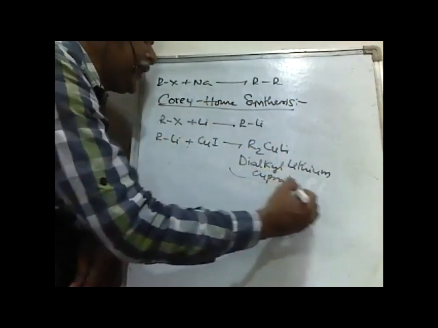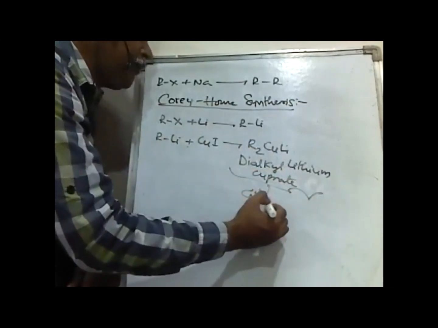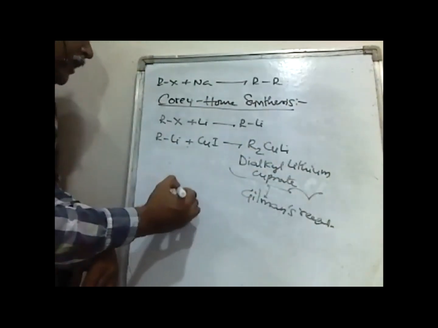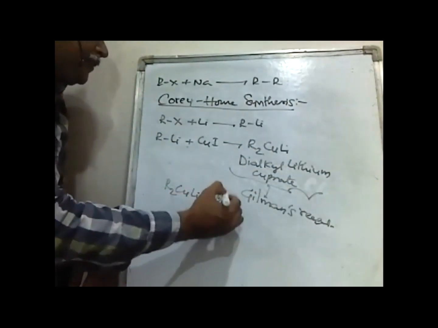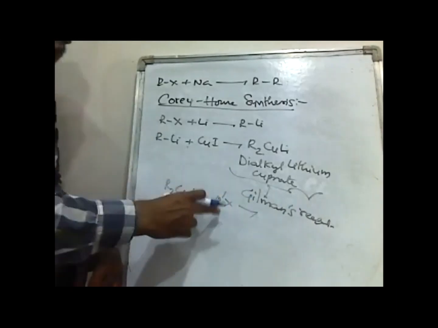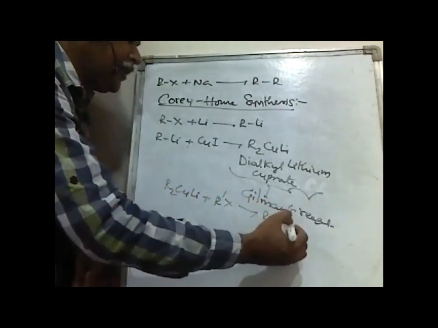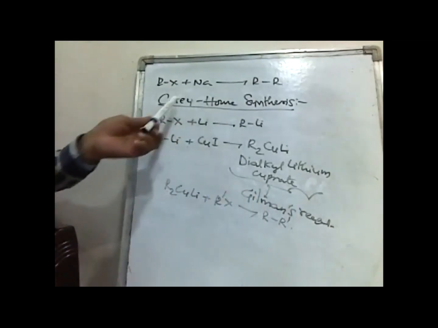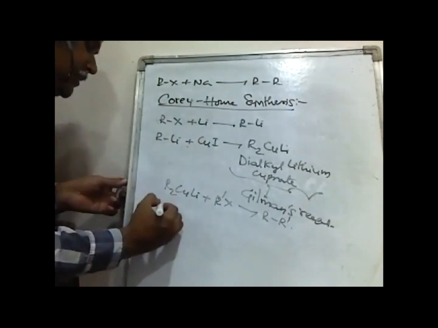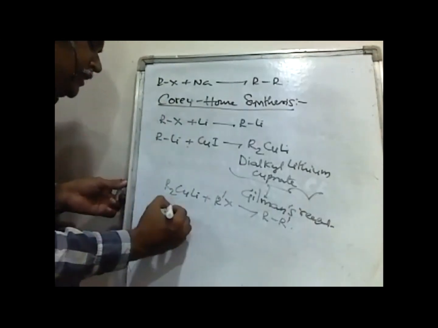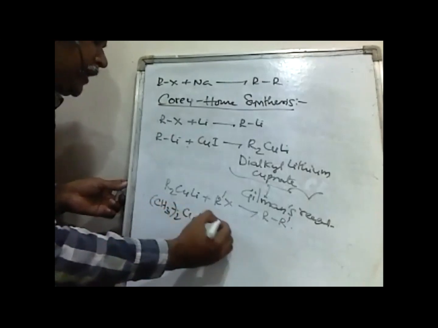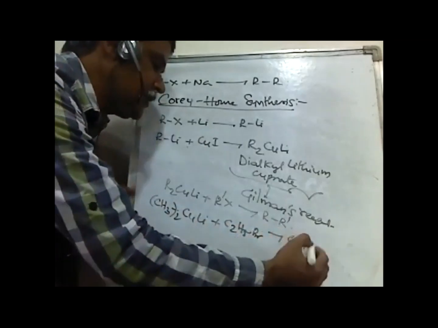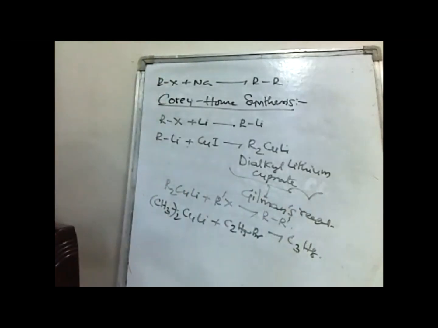This reagent is called Gilman's reagent. When Gilman's reagent is treated with alkyl halide, we will get alkanes. This reaction we are calling Corey-House synthesis. For example, when (CH3)2CuLi is treated with C2H5Br, we will get C3H8. This is the one and only product formed.